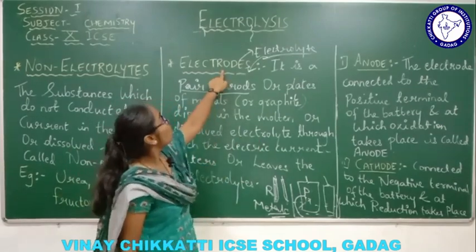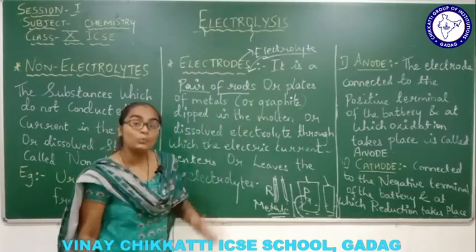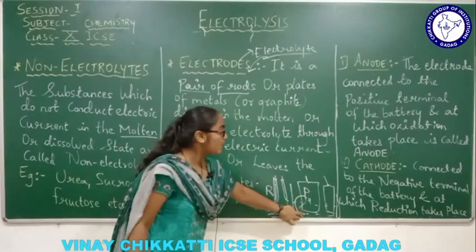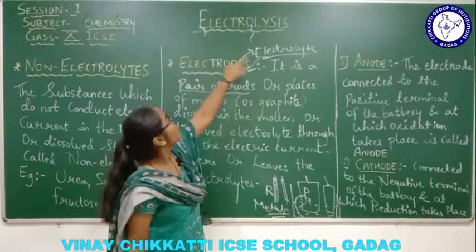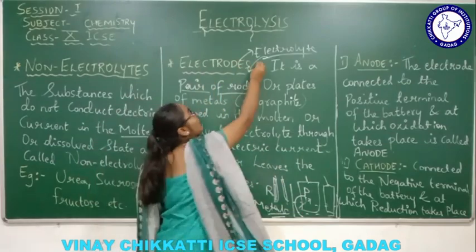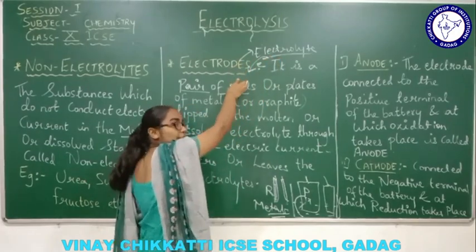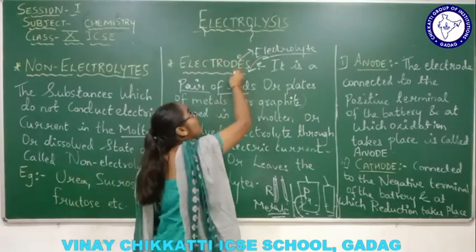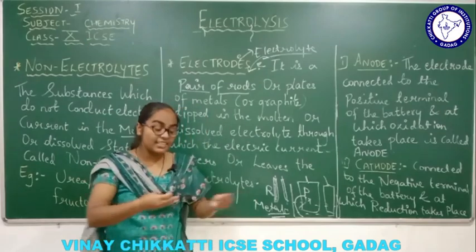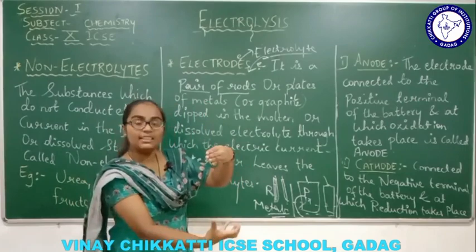So through this, whatever electric current is supplied from the electrolyte has to enter into the electrodes. So electric current will supply from electrolyte to electrode, or it will leave from electrodes to electrolyte. So there is an intimate connection between the electrode and the electrolyte.